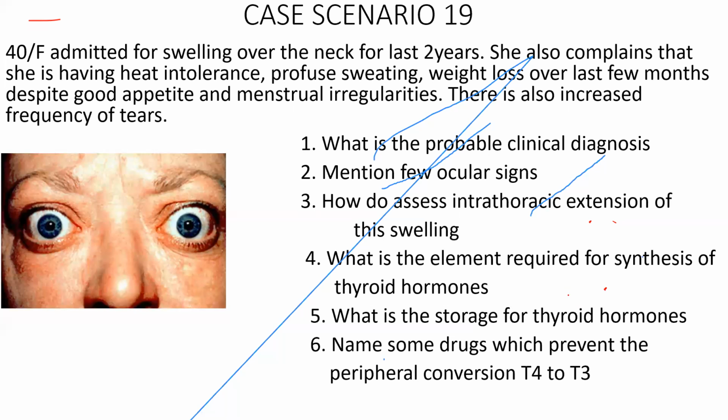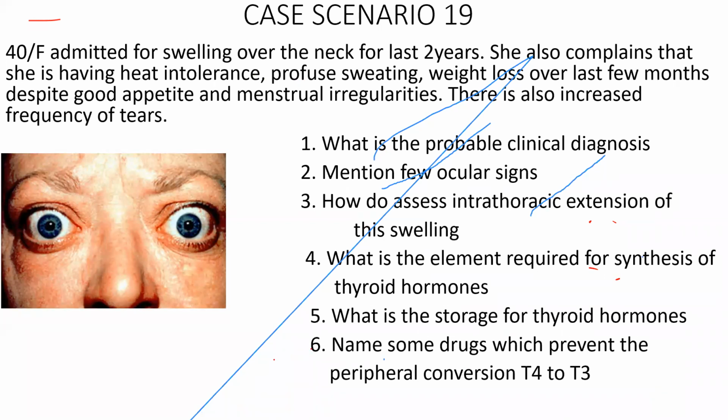I'm moving fast because I've taught the thyroid case discussion. That's why I'm moving through this very fast. What is the storage of thyroid hormones? In the thyroid follicle, along with thyroglobulin. Along with thyroglobulin is the storage form. It is stored as monoiodotyrosine and diiodotyrosine.